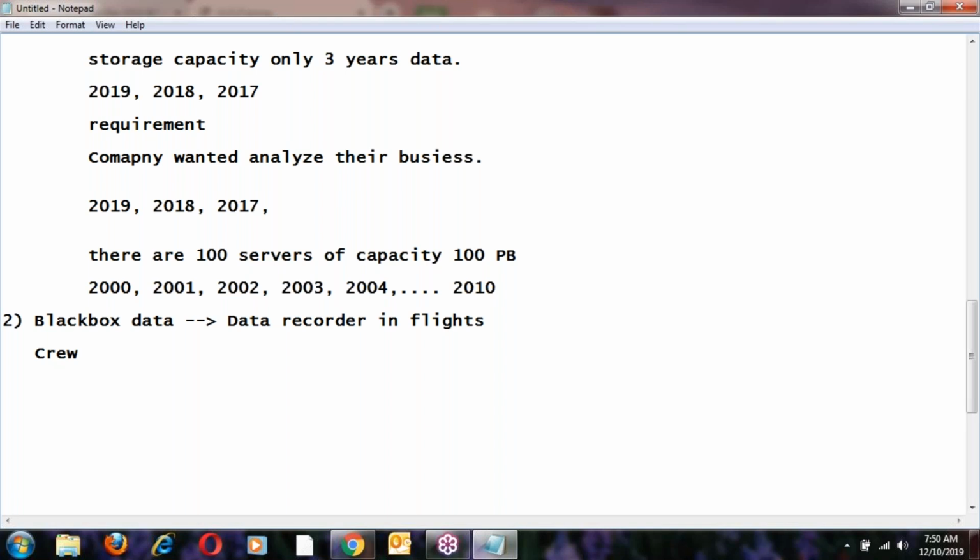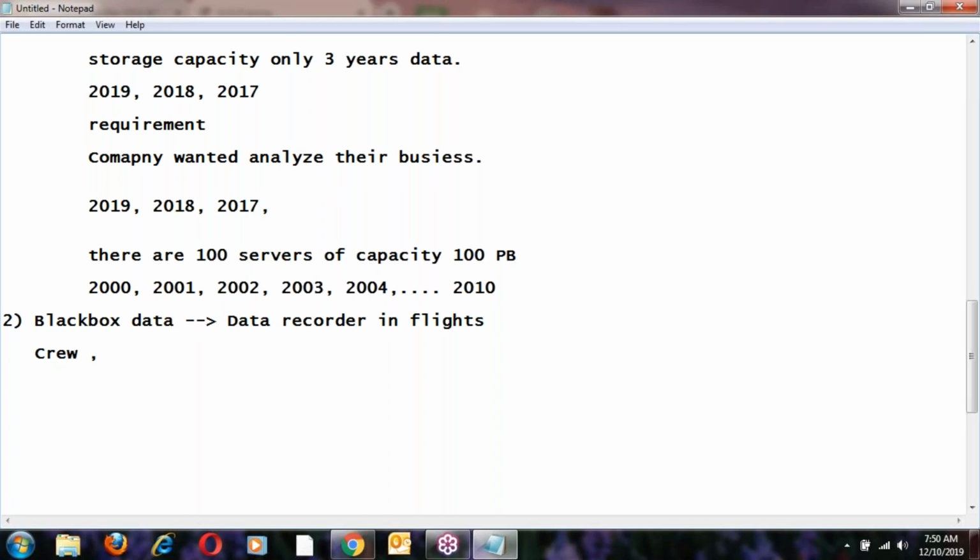The first pilot is the captain or first officer, the second pilot is the second officer, and the third pilot is the third officer. Next are the supervisor, mechanical engineer, and air hostess. Whatever conversation happens between crew members is recorded by the black box.